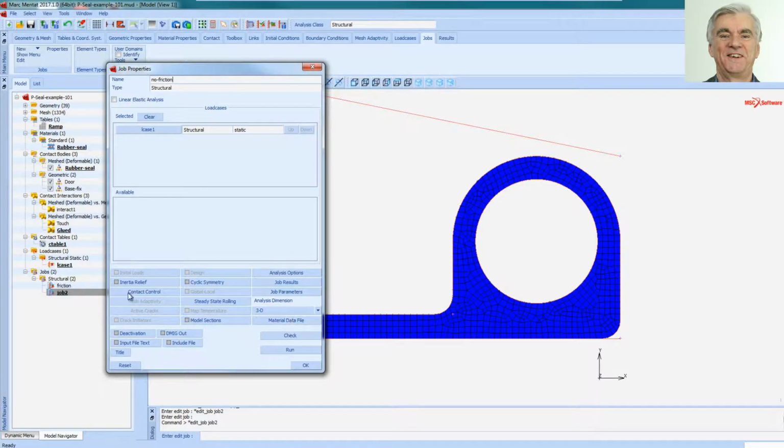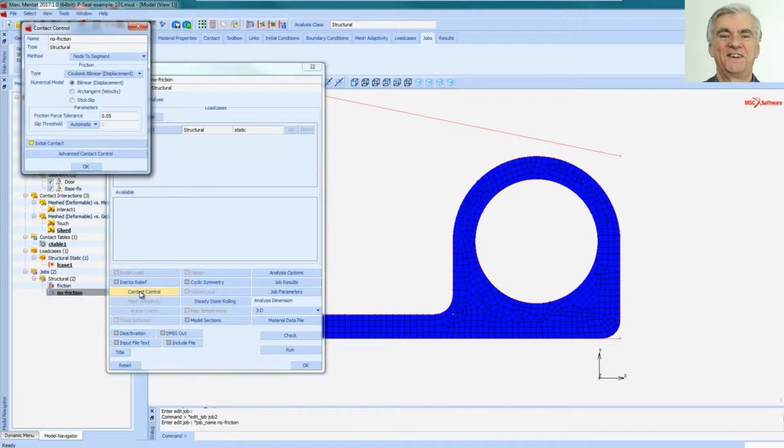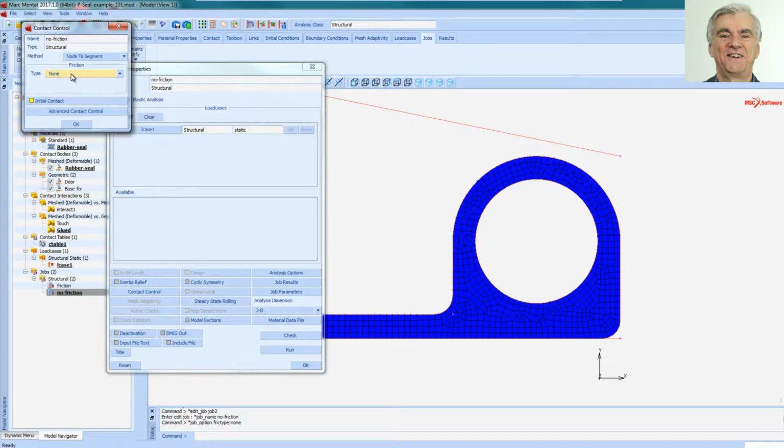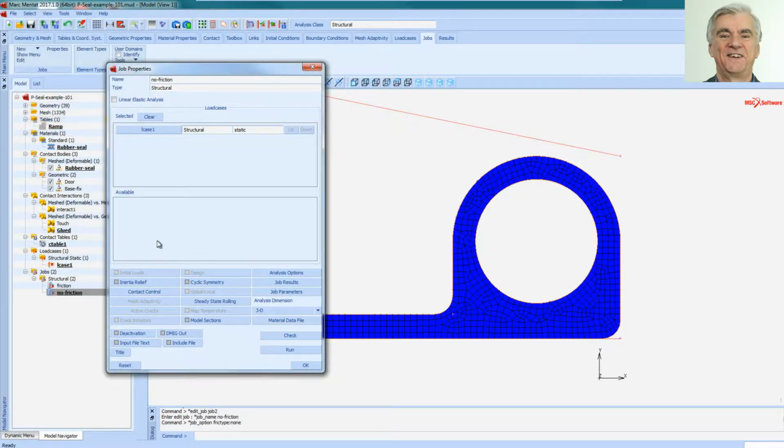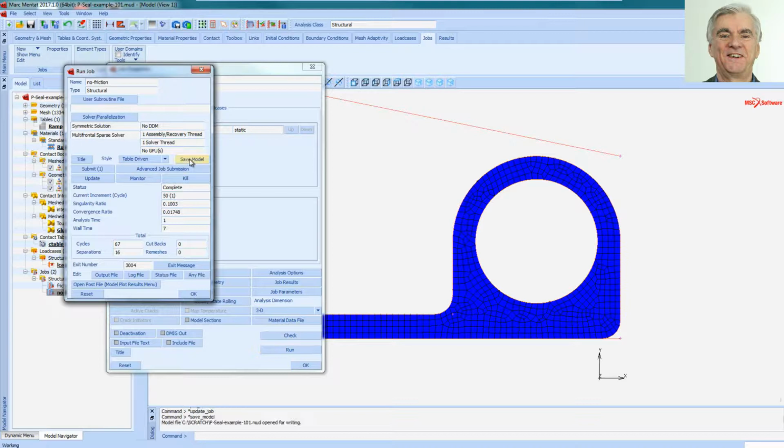Okay, and in the contact control I can turn off the friction, so this particular run will run with no friction, everything else will remain the same. So say run, save model, submit,